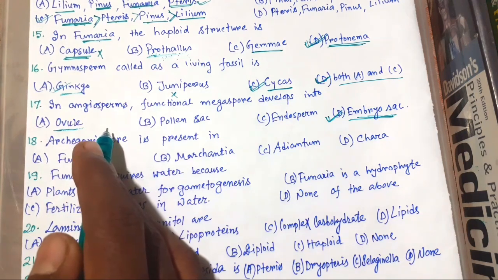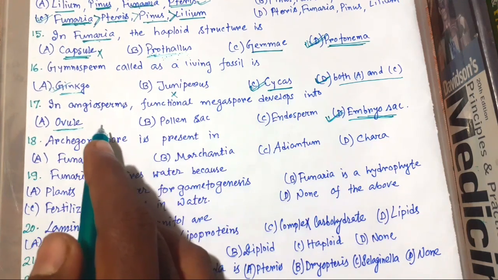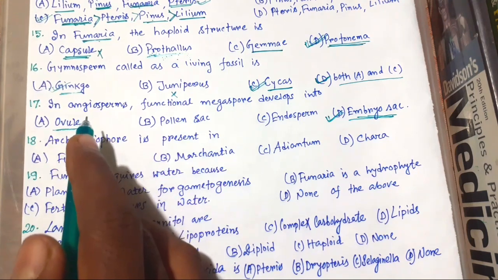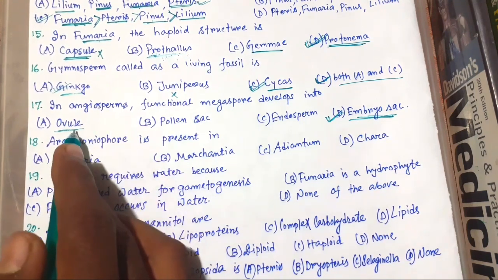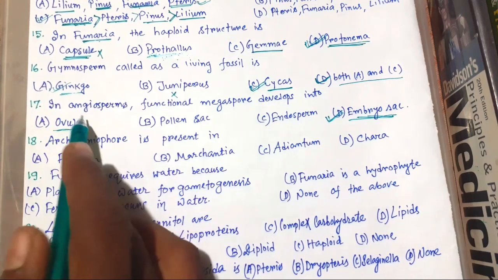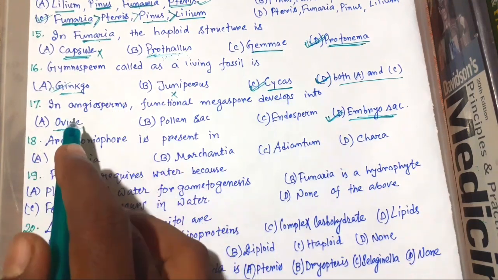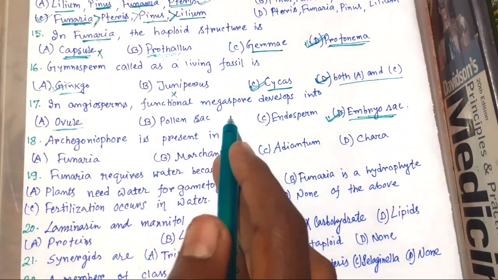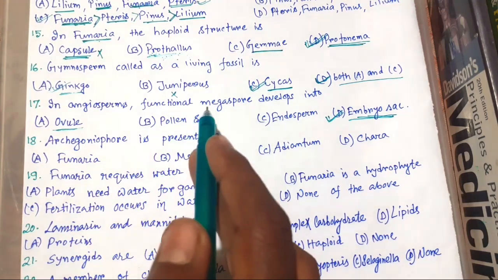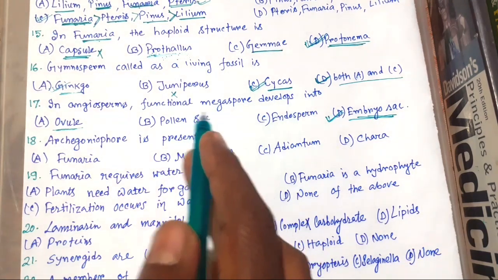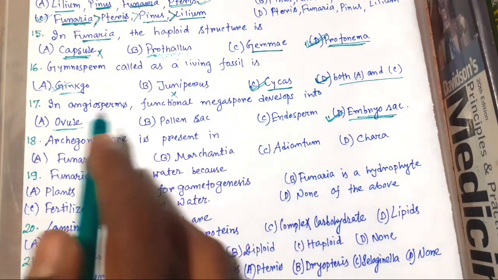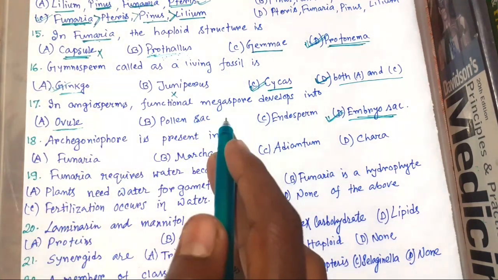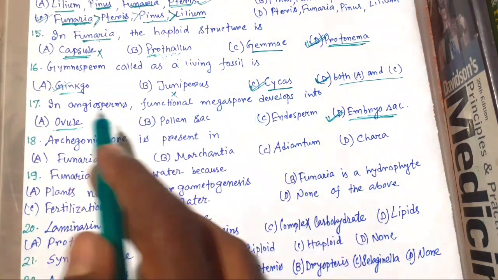The ovule contains a reproductive cell called megaspore mother cell, that is diploid. These diploid cells undergo meiosis to form 4 megaspores, that is haploid. In most species, out of 4 megaspores, 3 degenerate and only one is functional.